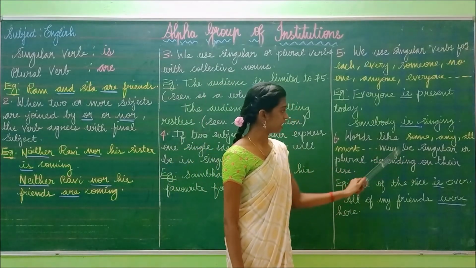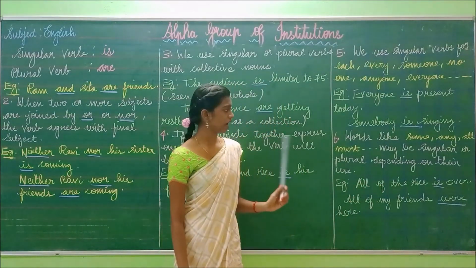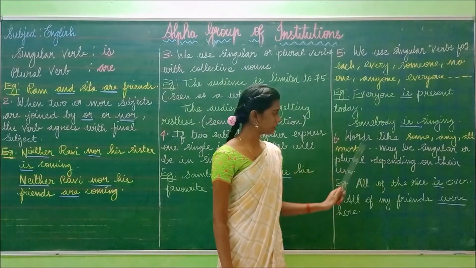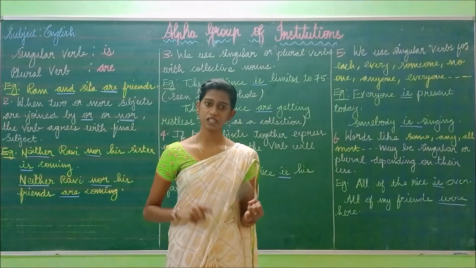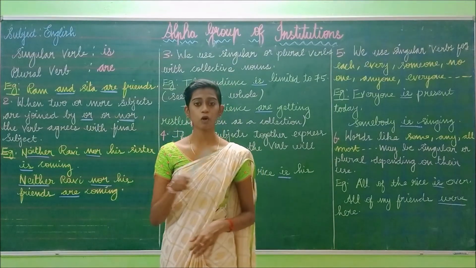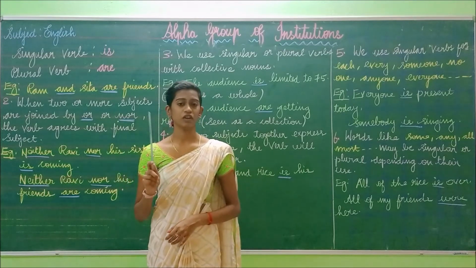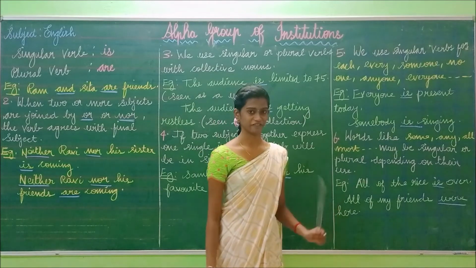And this is the last one: some, any, almost are singular or plural depending on their use. You have to keep these words in mind. When some, any, almost come in a sentence, you can use either the singular verb or the plural verb according to the sentence, because you have to read the sentence and, after understanding it, choose either the singular or plural verb.